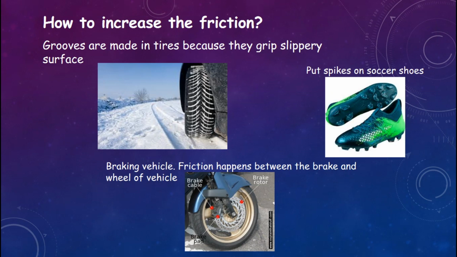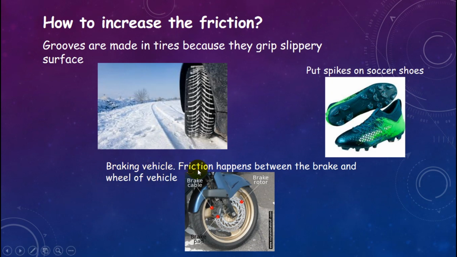How to increase the friction? Gloves are made rough because they grip slippery surfaces. So look at this. Without the grip, the car will be slippery on a wet road. Put spikes on soccer shoes. It is to increase the friction to make people not slip on wet areas.